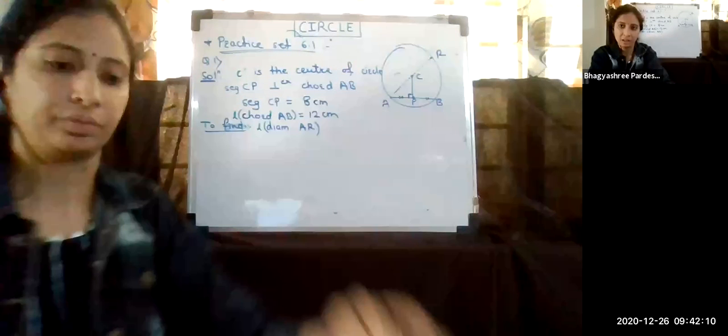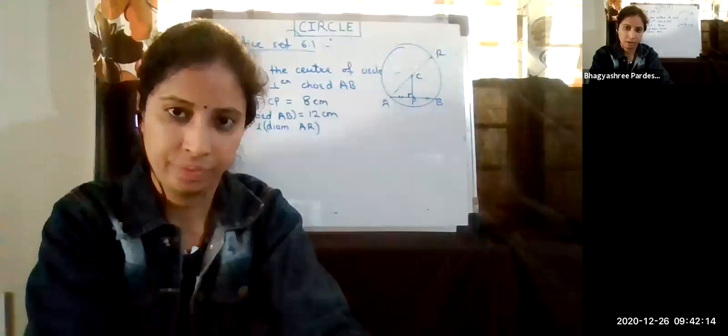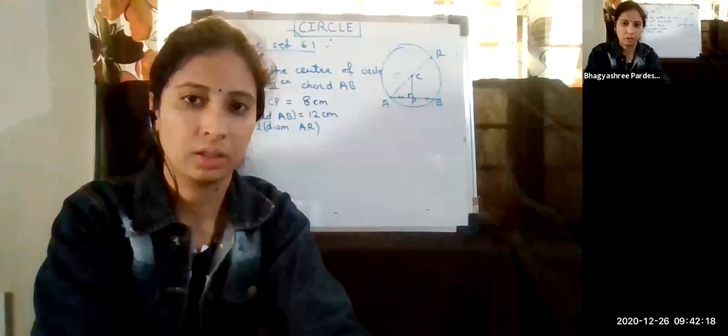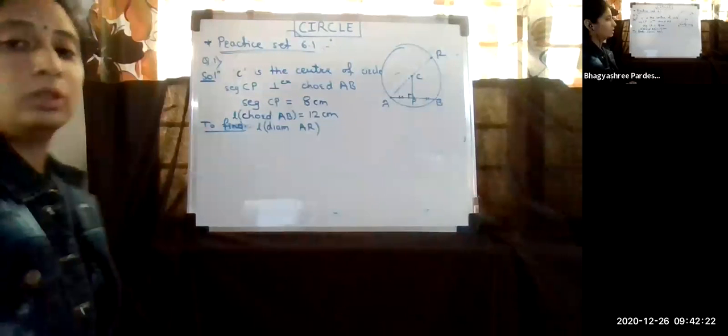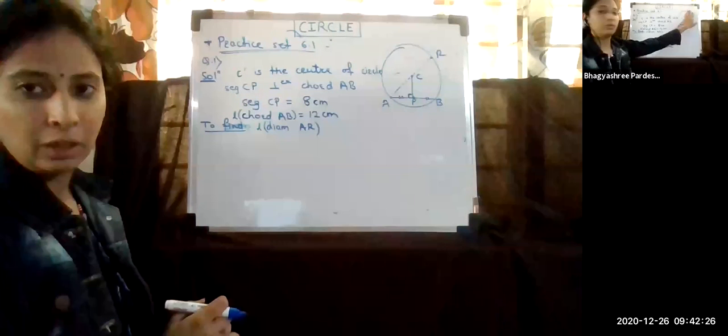Yes, Ziyad, any problem? Yes, okay. So let's try to prove this. The first thing, before using Pythagoras theorem, firstly, we will find the radius.